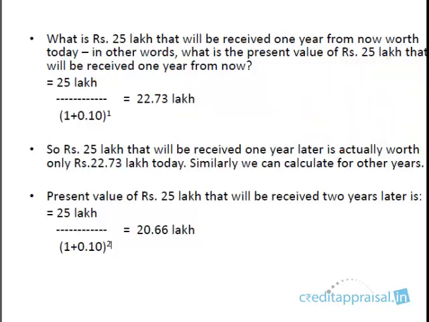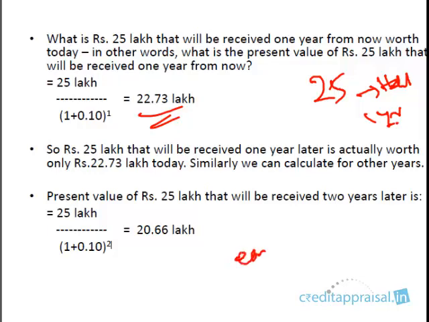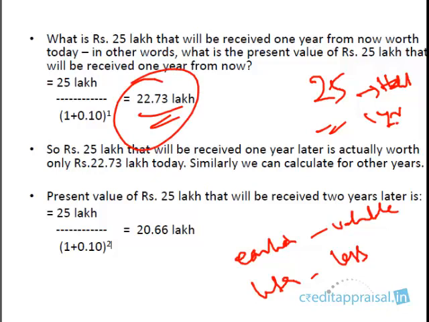What we are saying is, though the project is going to generate 25 lakhs after 1 year, in the first year of operation, that is not equal to 25 today. Today it is worth less because of the time value of money. The earlier we receive, the more valuable it is. The later we receive, the less valuable it is. 25 lakhs you will receive 1 year from now is less valuable today. Today it's not going to be 25. Today it's just worth 22.73.